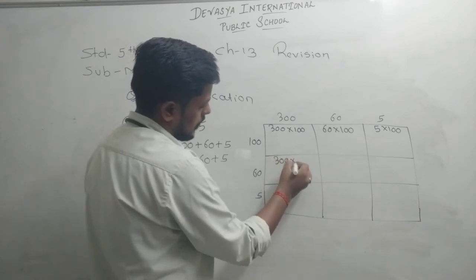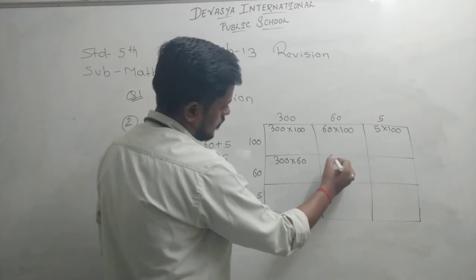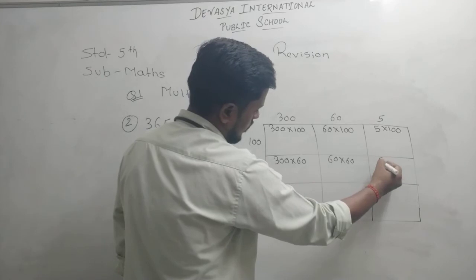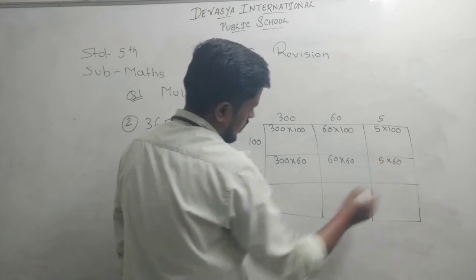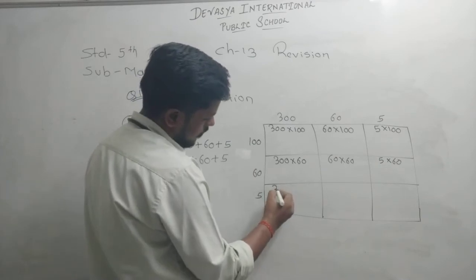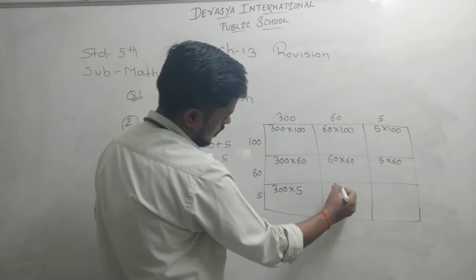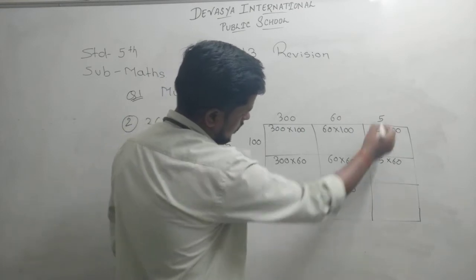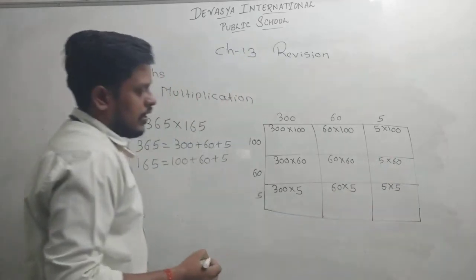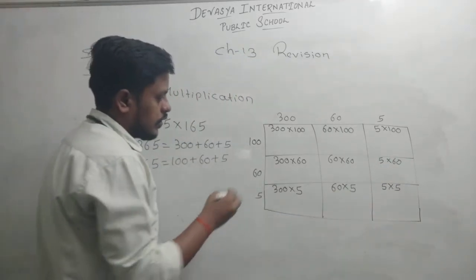So 300 multiplied by 60, and 60 multiplied by 60. In this box we will write 5 multiplied by 60, and in this row 300 multiplied by 5, and here 60 multiplied by 5, and here we will write 5 multiplied by 5. Now after this just multiply all the values. You will get